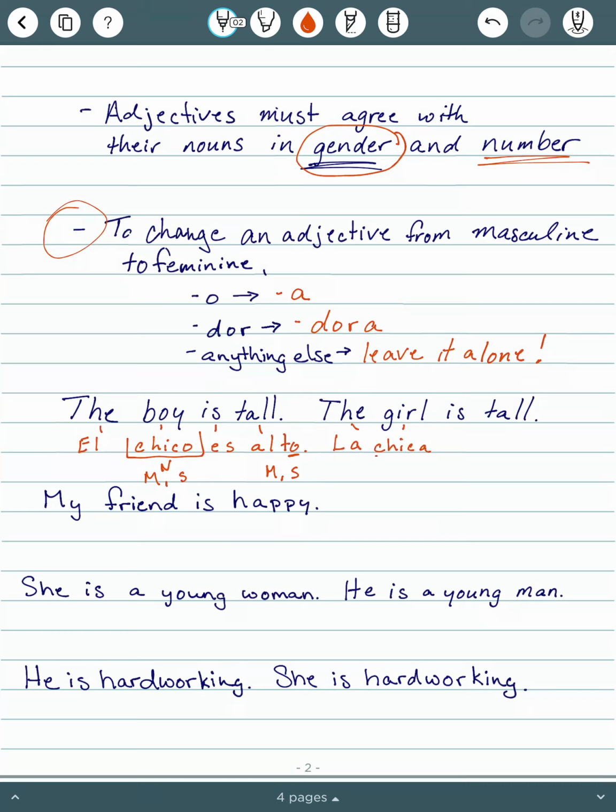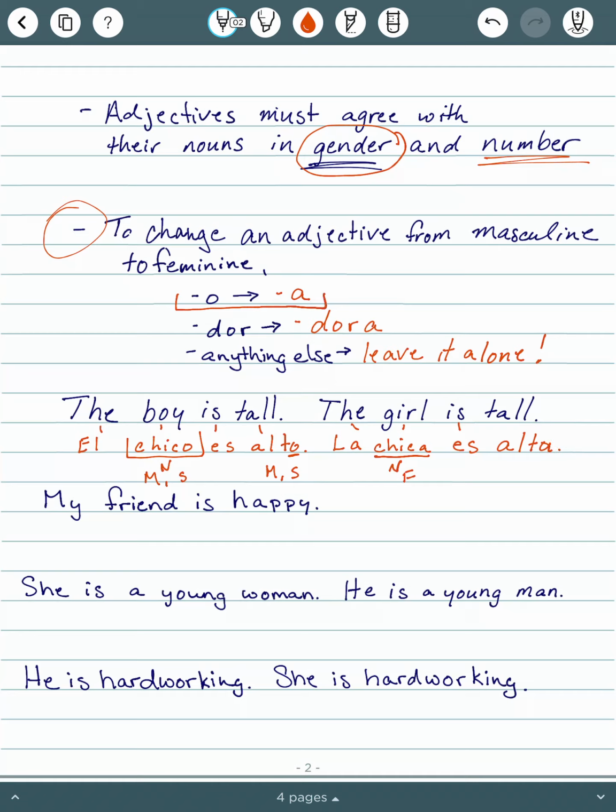So now when we change it to the girl is tall, the girl is la chica. Now we're going to pause there for a second. Chica is my noun. Now where chico was masculine, chica is feminine. And that's important in Spanish. So la chica es. Now my word for tall is alto. To change that and make it feminine, it ends in an O. So I will need to change it to an A.